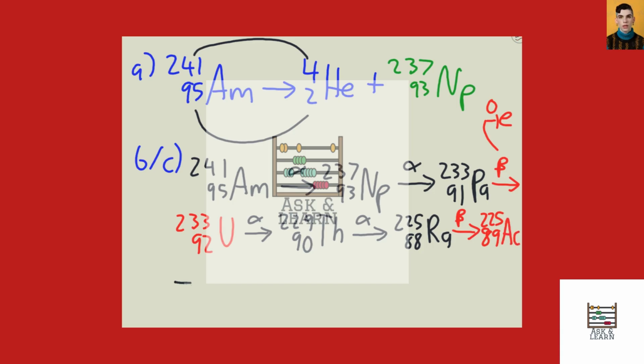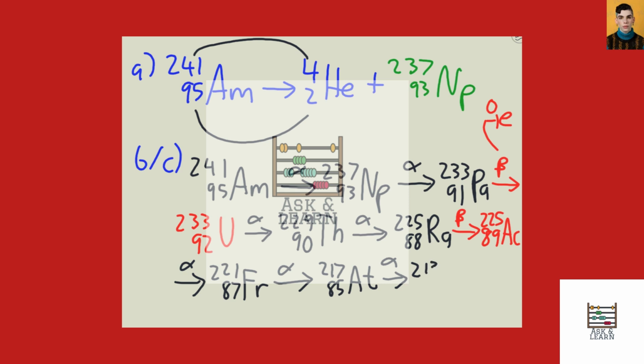From there, we go back to alpha decay, which will result in francium-221, and then we will undergo yet another alpha decay into astatine, followed by yet another alpha decay into bismuth-213, which then undergoes beta decay.